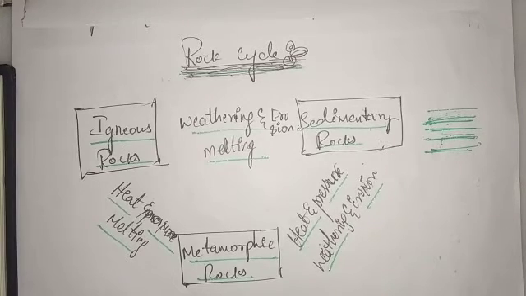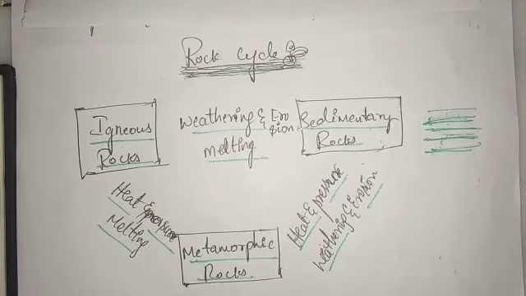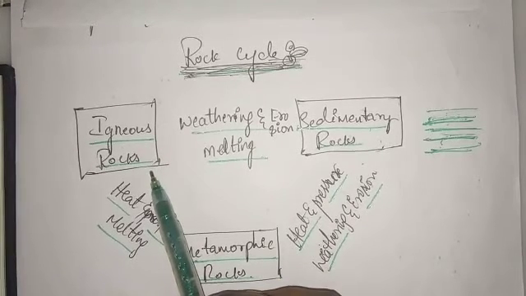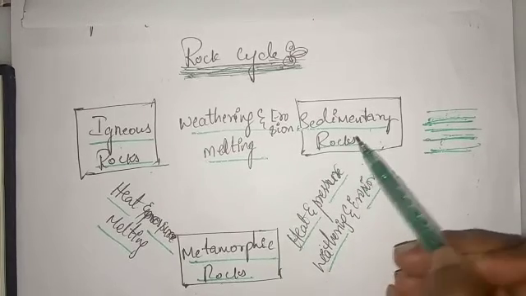And how does this rock cycle take place? We just now got to know that magma from the volcanic eruptions flows out, cools down, solidifies and becomes igneous rock. Due to intense heat and pressure, it becomes metamorphic rock. When the igneous rocks cool down from the magma and settle over the surface of the earth, due to weathering and erosion, they become sedimentary rocks.